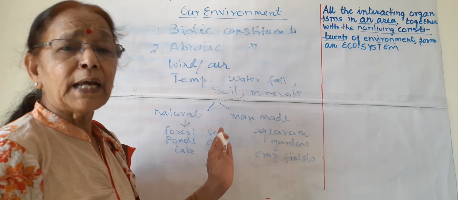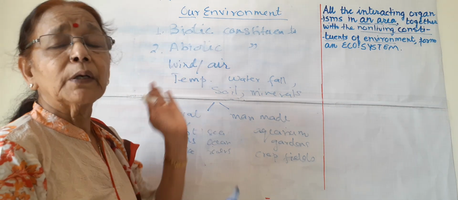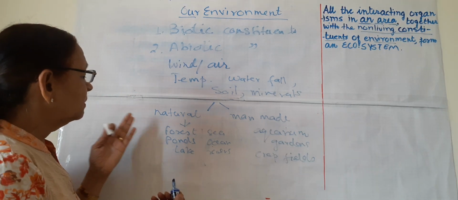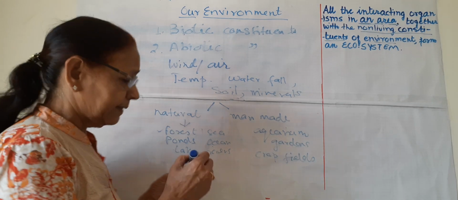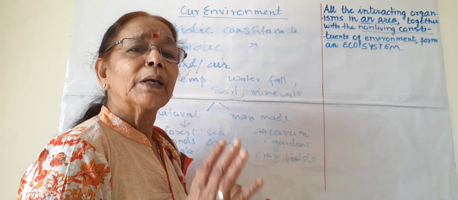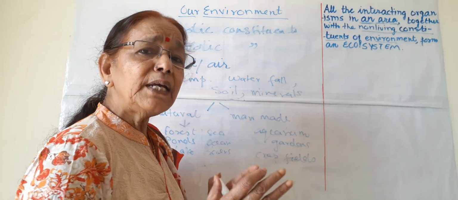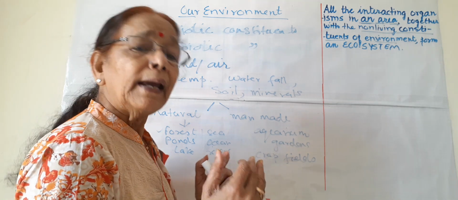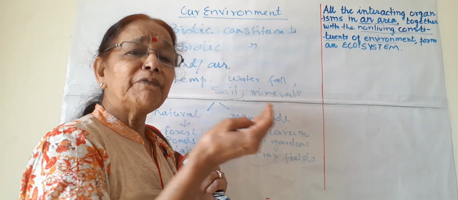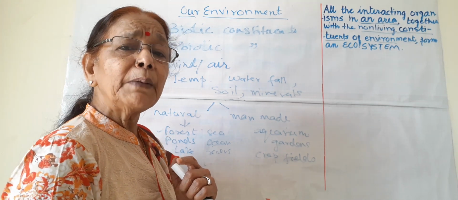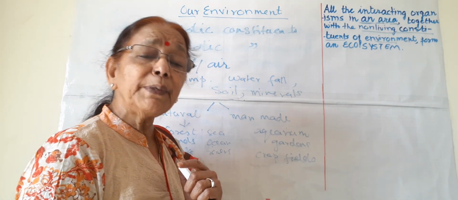And in both types, biotic and abiotic components interact with each other. Suppose I take the example of a forest. In a forest, mostly plants are there: big plants, shrubs, trees, herbs, all are there. And in the soil, fungi may be there, algae may be there, microorganisms and small insects may be there.